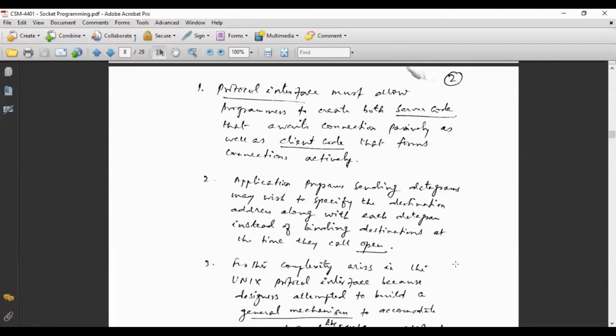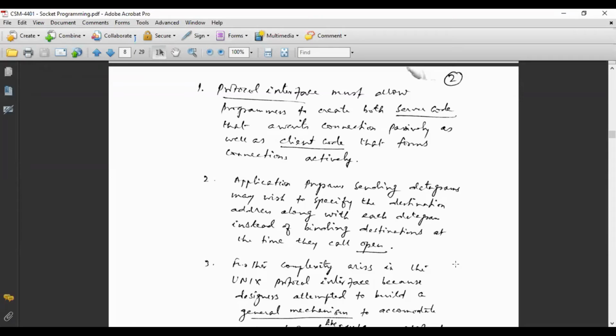Client code means whenever the program wants any service, say for example we want to use the services of Google, so here we are acting actively and we write google.com. So we are creating the request actively. This kind of facility was not available there. Application programs sending datagrams may wish to specify the destination address along with each datagram instead of binding the destination at the time they call open.